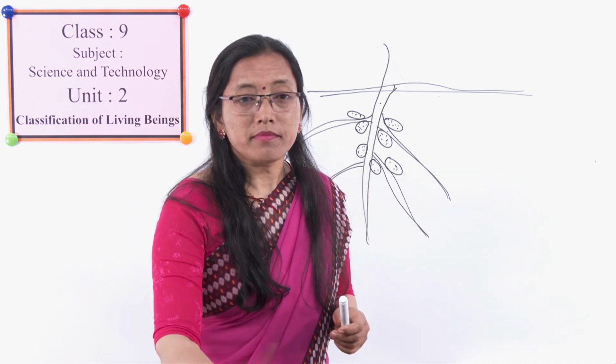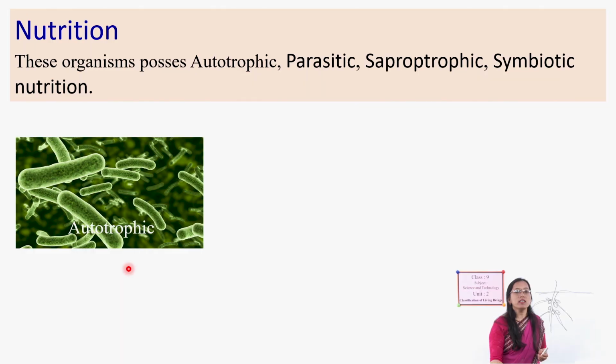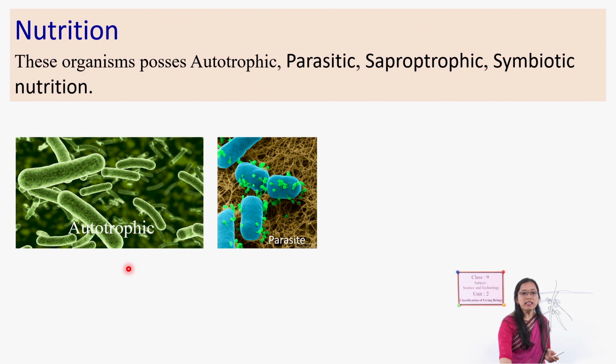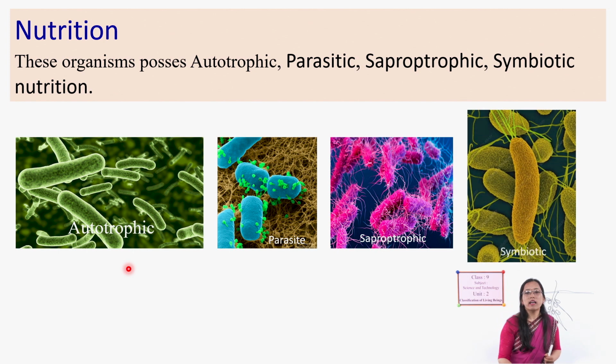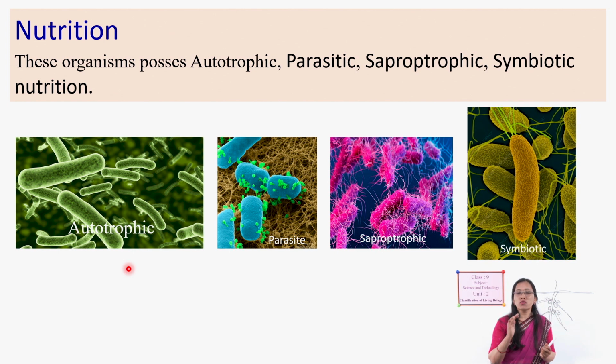And just like these autotrophic bacteria, which are green in color, as I have already told you. Parasites live in another's body and obtain food from it. Saprotrophs decompose dead cells and obtain food. Another one is symbiotic, which lives in a mutual relation with others, and both organisms are benefited.